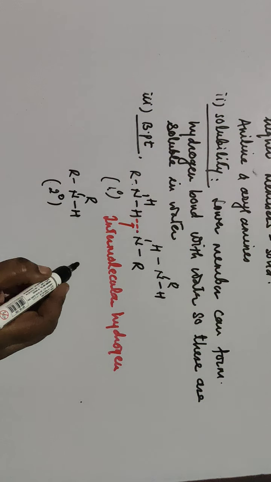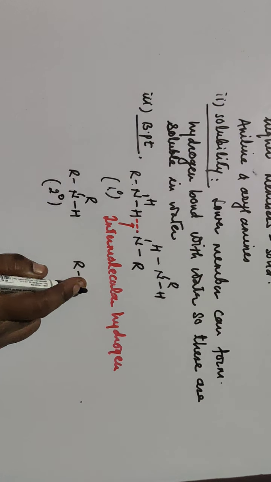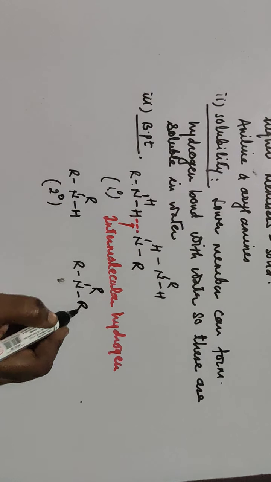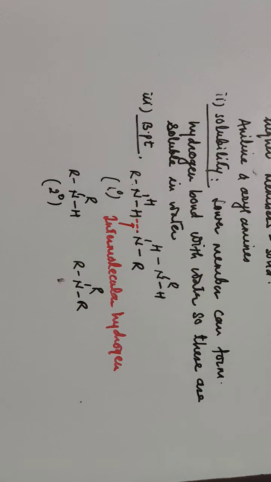If you consider tertiary amine, then in tertiary amine there is no nitrogen hydrogen bond here. All the 3 hydrogen atoms are replaced by 3 alkyl groups, and hence there is no hydrogen on nitrogen. So in this case, again the dipole-dipole interaction is weak as compared to secondary amine and primary amine, and hence the boiling point of primary amine is higher than the secondary amine, which is higher than the tertiary amine having comparable molecular mass.